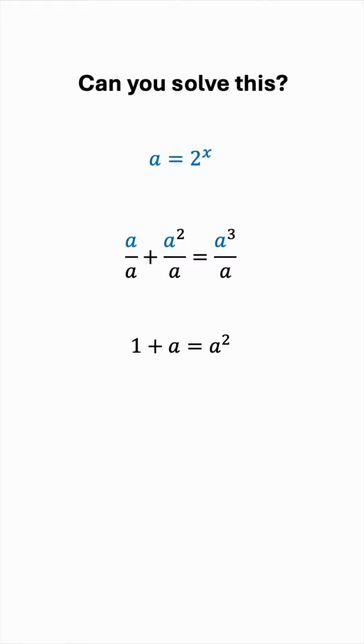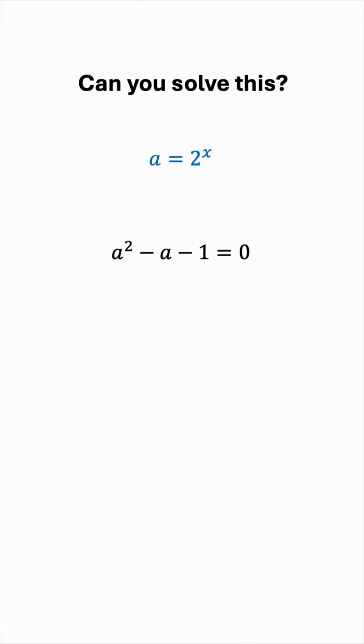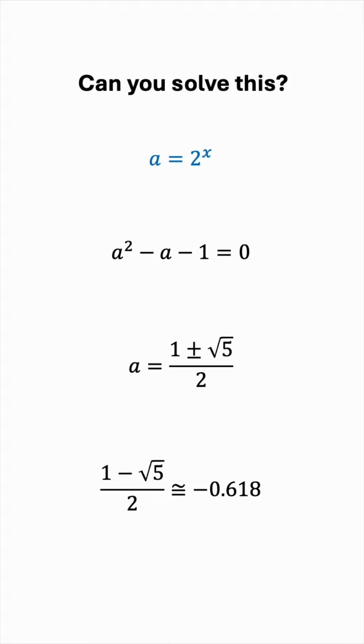Now we can rearrange the equation, and we can see that we end up with this quadratic equation in a. We can solve it using the quadratic formula or any other method, and we'll get 1 plus or minus root 5 all over 2. But there's a problem here. The negative version, which is 1 minus root 5 all over 2, is a negative result.